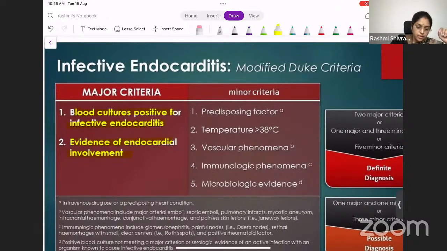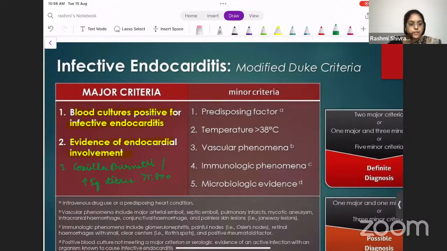Also, there should be a single positive culture of Coxiella burnetii, or an increase in the immunoglobulin titers of more than 1 in 800 for Coxiella burnetii. All these come under major criteria.